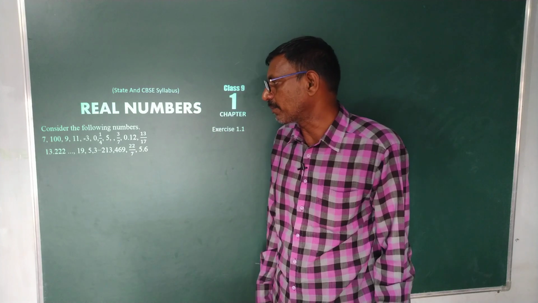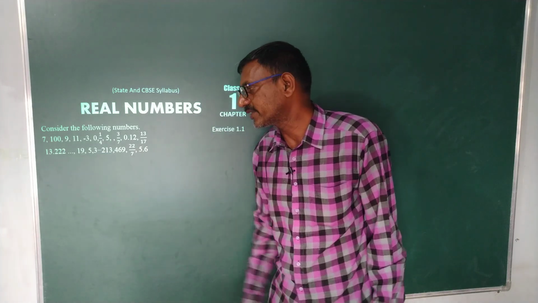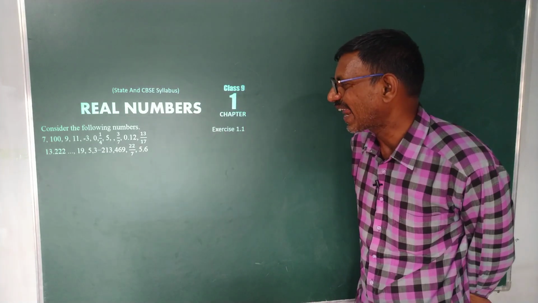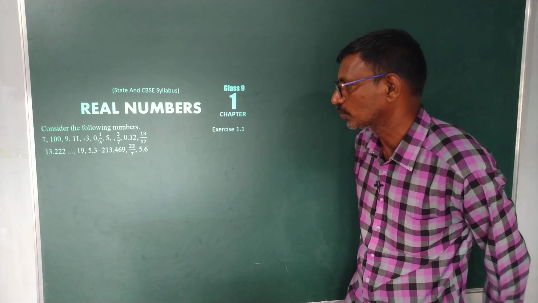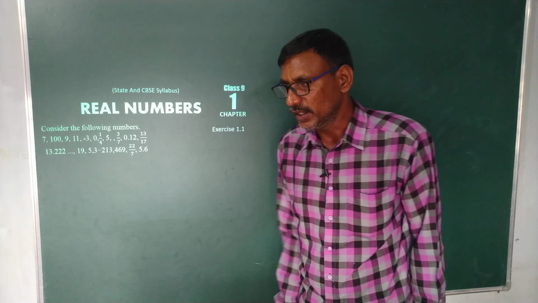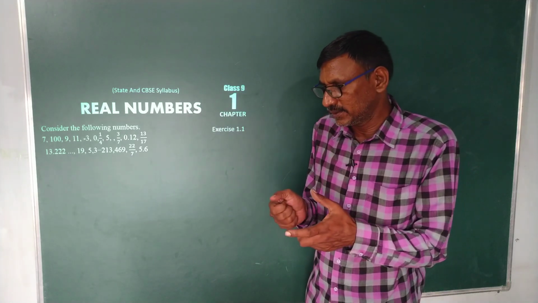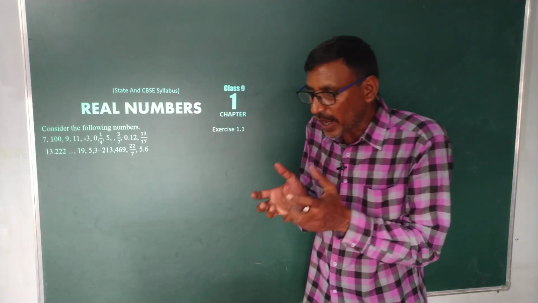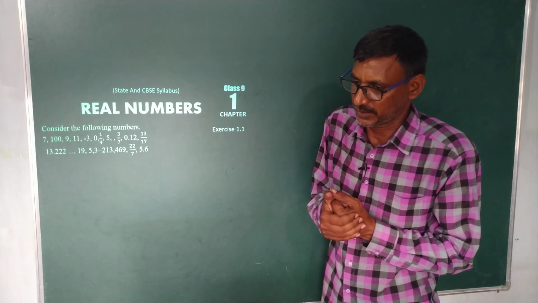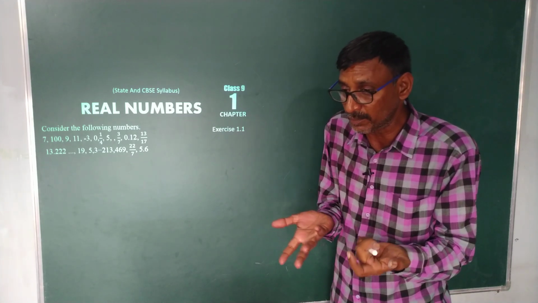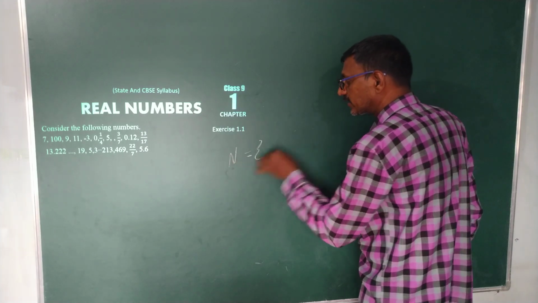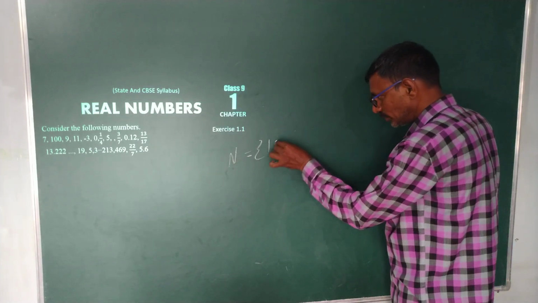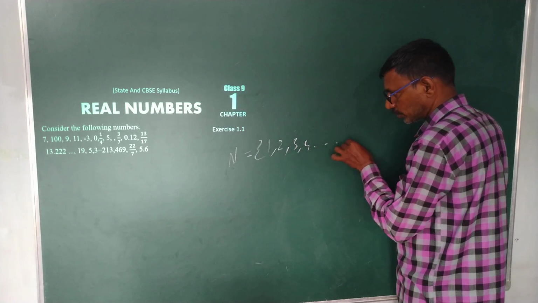Here I gave some numbers. The first one is 7 and the second one is 100, and 9, 11, minus 3, 0, 1 by 4 and so on. From these numbers, I would like to pick the natural numbers. Everybody knows natural numbers start from 1, 2, 3, 4 and so on.